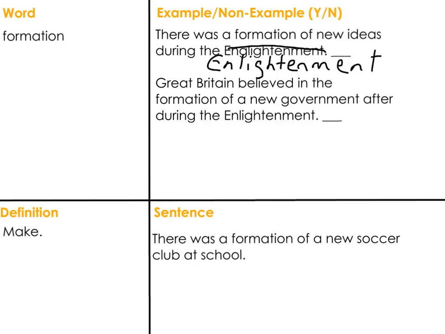The answer is yes. Next up, Great Britain believed in the formation of a new government after the Enlightenment. And here we go again. What am I doing? Cross that out. After the Enlightenment. Is that an example or non-example?